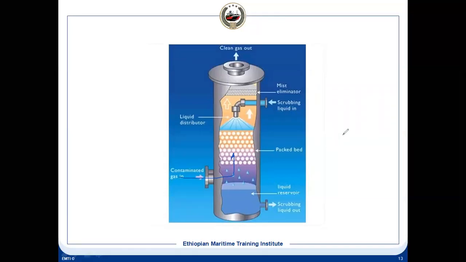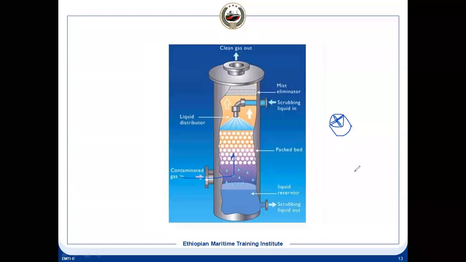Suppose you have a packing like this. There will be a number of packings like this. There are different types of packing we can have. One of the packings I am drawing. Now what will happen if you put this packing? There are gaps, and in this packed bed your gas and water have to pass through, and when passing, their interaction will be higher, better than the previous one.